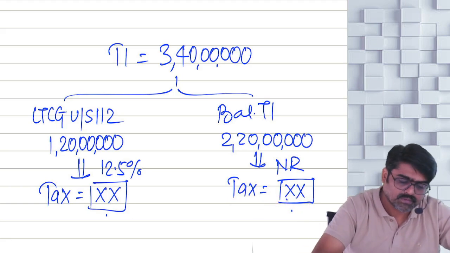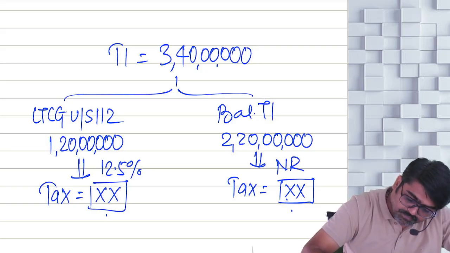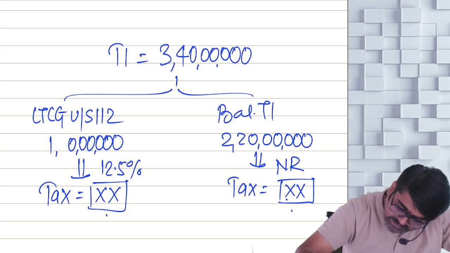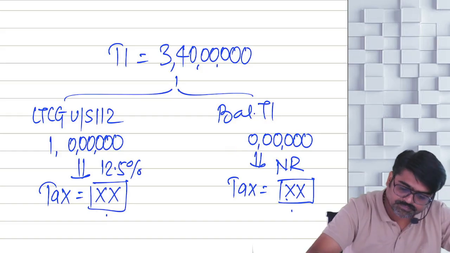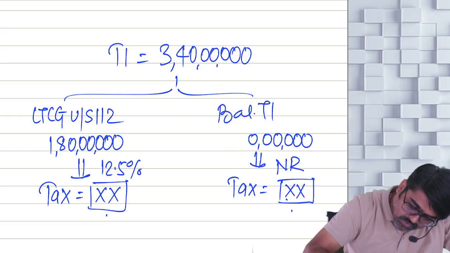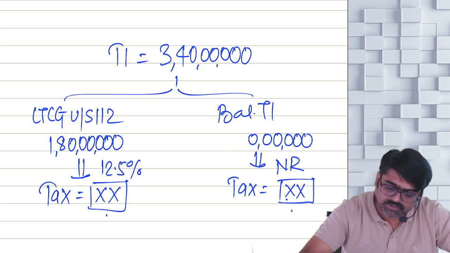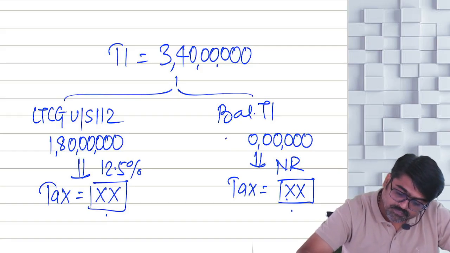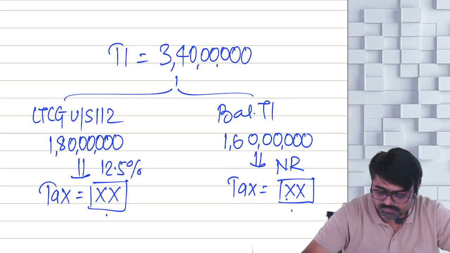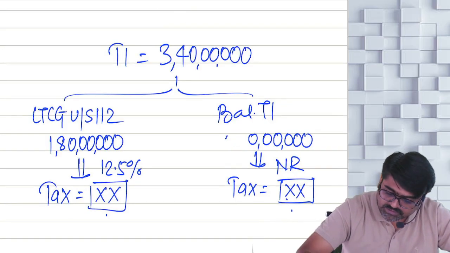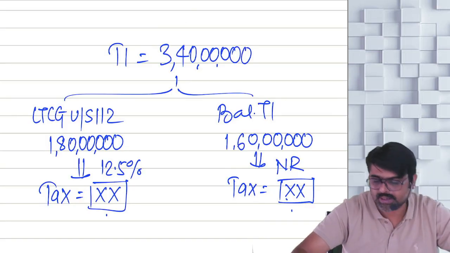Now wait. Should I change it a little bit? If it was 1 crore 80 lakhs, and how much is this then? 1 crore 60 lakhs? 1 crore 60 only, no? Okay. Now tell me.